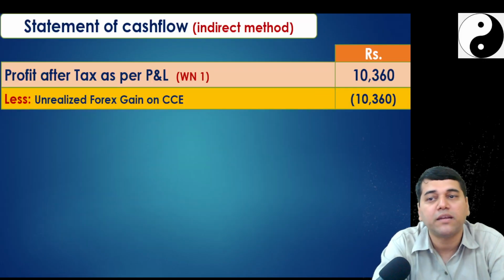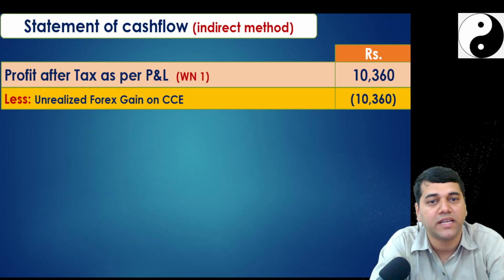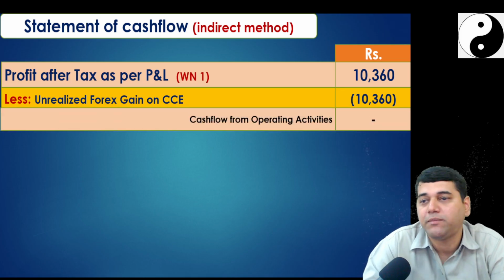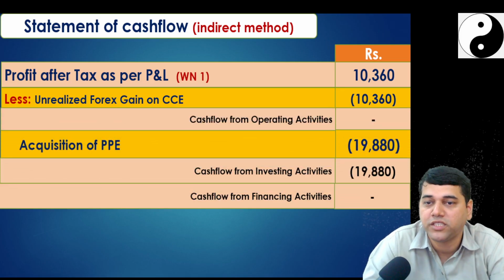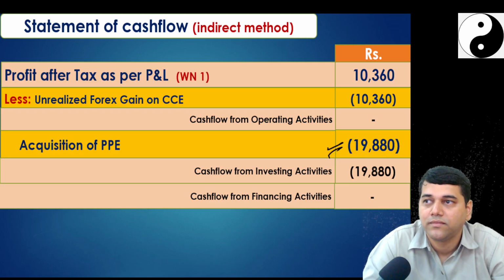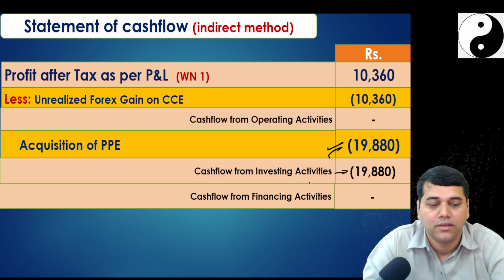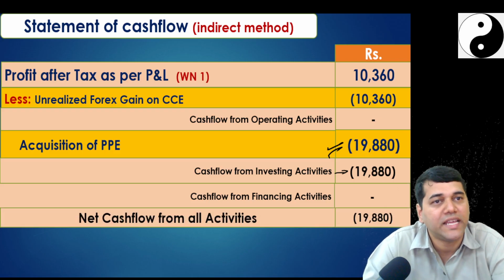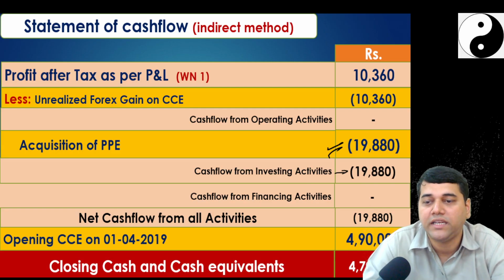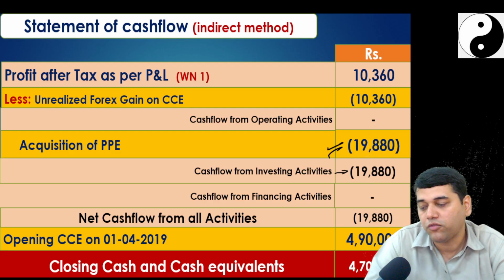Now you go to the indirect method working note. First, what is your profit after tax? Same, because they said there is no other transaction. Unrealized gain, you are going to deduct it. So cash flow from operations is nil. Acquisition of PP is going to get deducted, because it's your cash flow from investing activity. Financing is not there, so you have a negative cash flow of 19,880. How much is your opening cash in hand? 4,90,000. Closing cash and cash equivalents 4,70,000. But if you go into the balance sheet, you have 4,80,000.